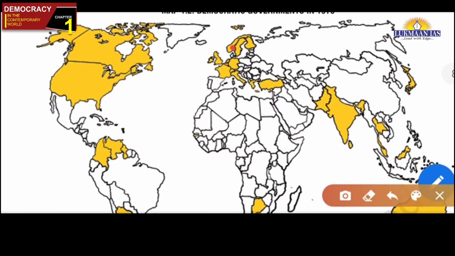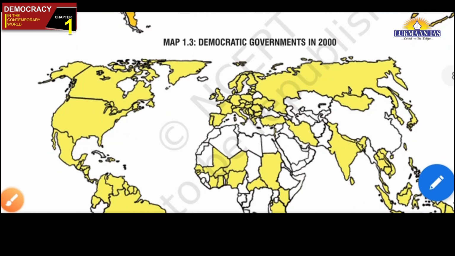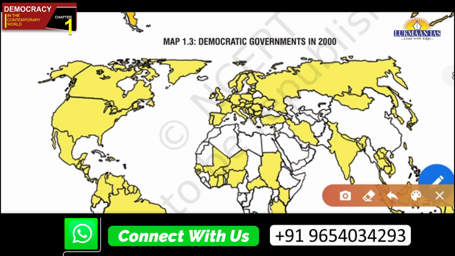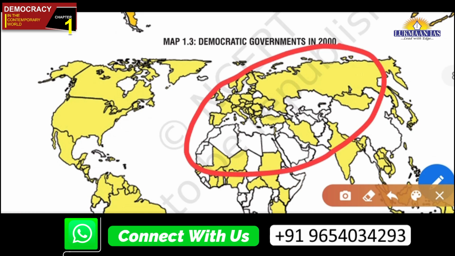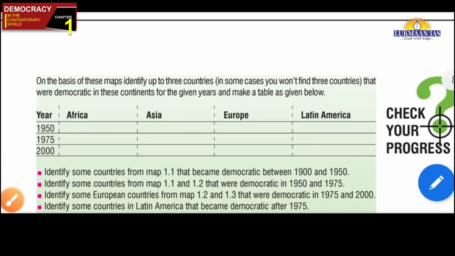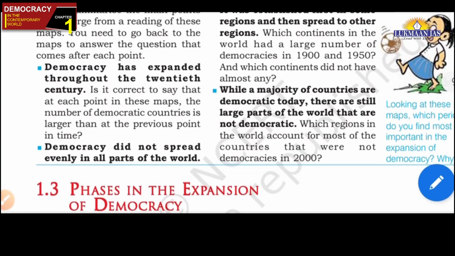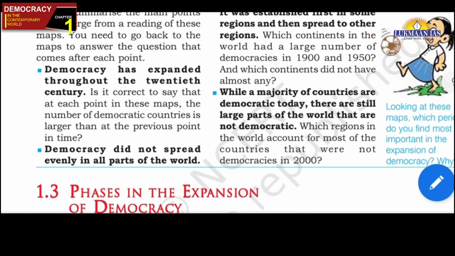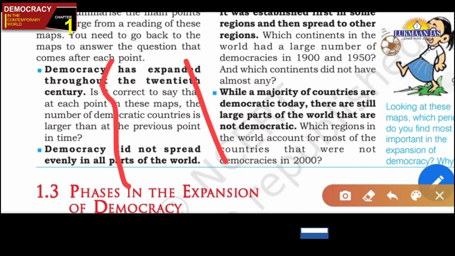Then after 2000, so many countries have become democratic. This is how more and more countries are becoming democratic. The world is becoming democratic, that is not appropriate to say. Anyways, this is how the expansion of democracy is, and these things that I am underlining are observations from those maps, friends.